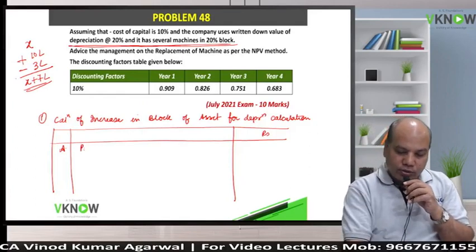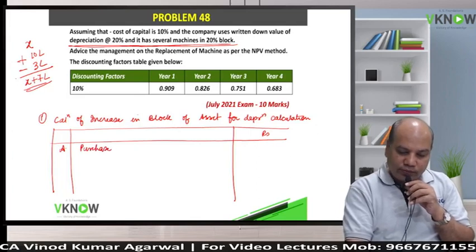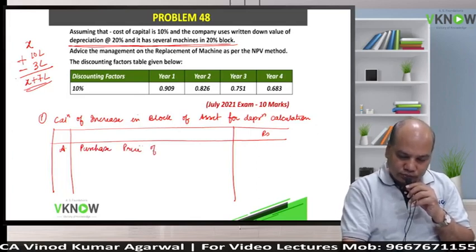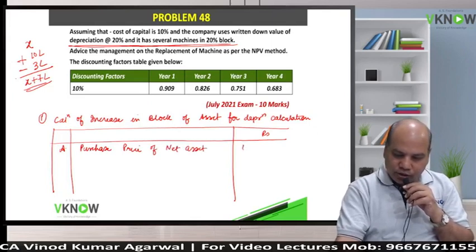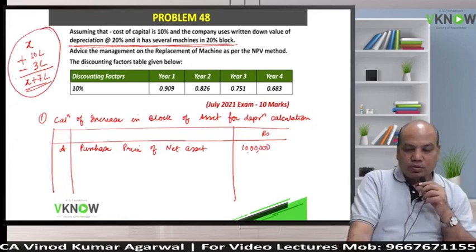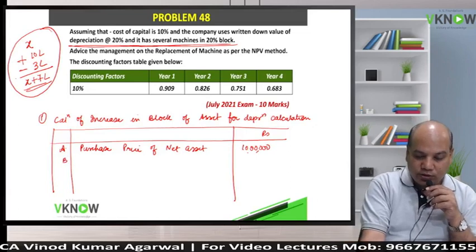So write down purchase price of new asset, 10 lakh, which I have explained to you with the help of algebra also. Whichever way you understand.